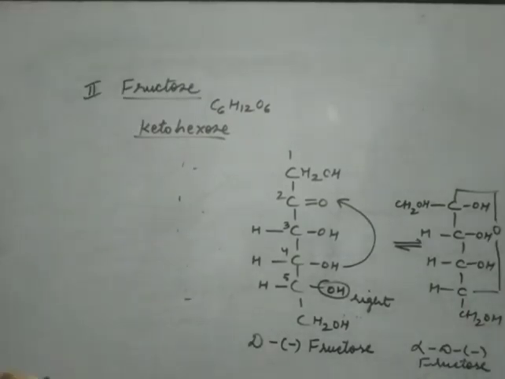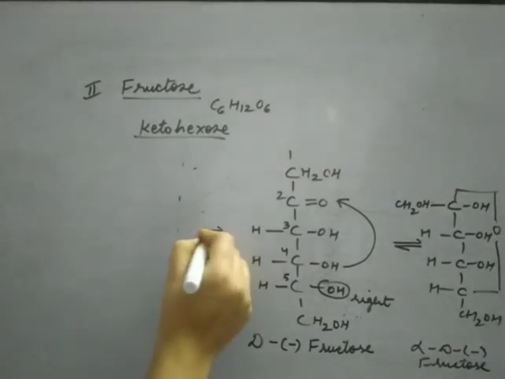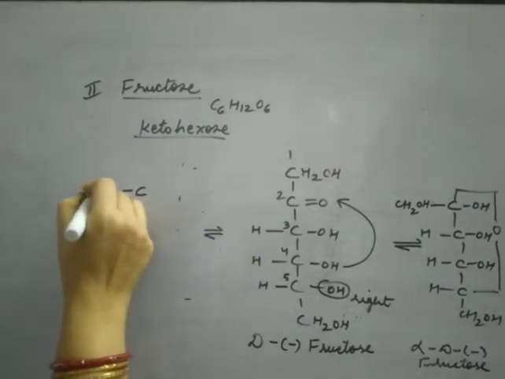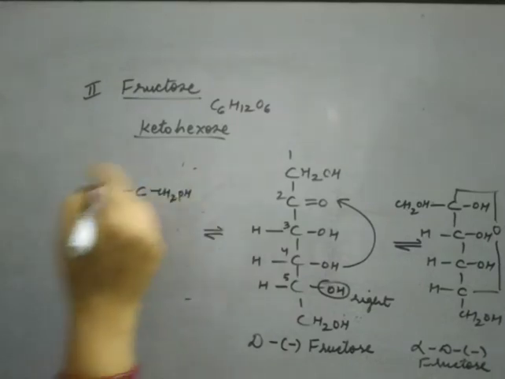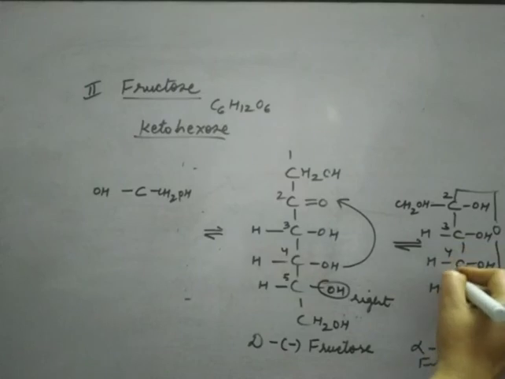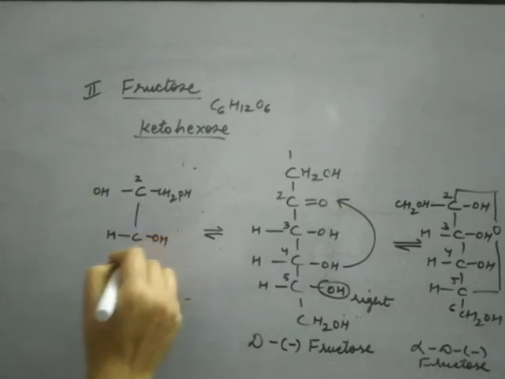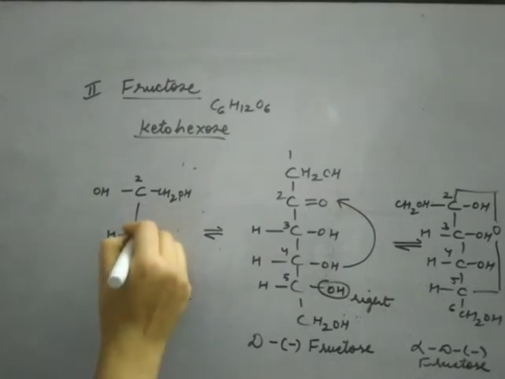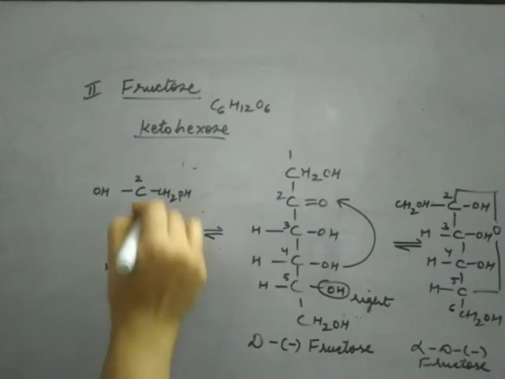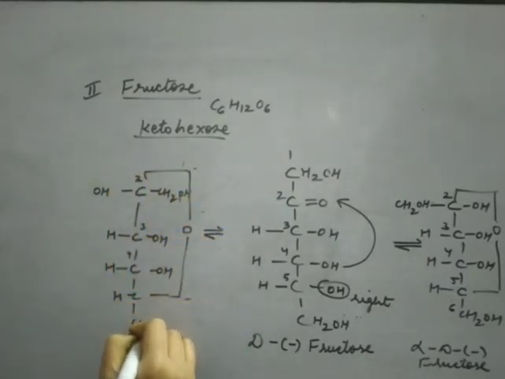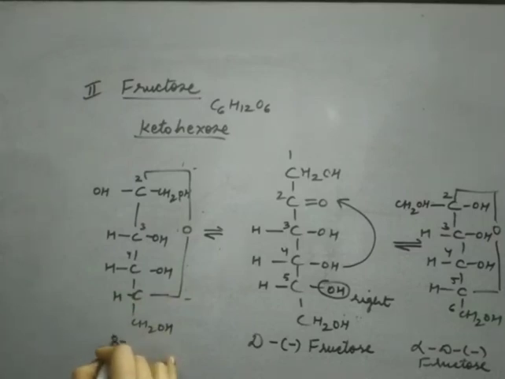Likewise, if the OH is shifted to the left side, we can have this structure. This is my second carbon, third, fourth, fifth carbon, now there is the linking of oxygen, and this is the sixth carbon. This structure is known as beta D minus fructose. So D minus fructose exists in two forms, alpha and beta. This is the cyclic structure of fructose.